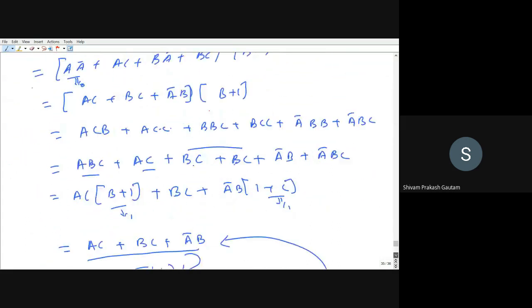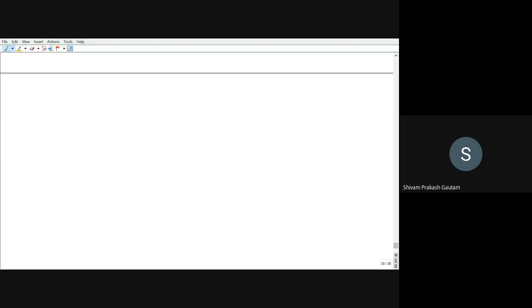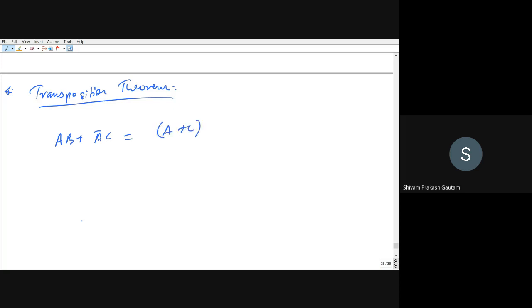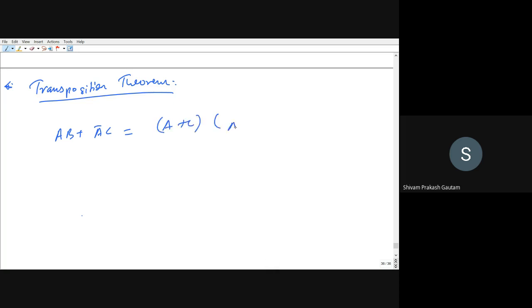Next theorem we will see is the transposition theorem. So what does this say? AB plus A bar C can be written as A plus C and A bar plus B. If you want to prove, you can take RHS. So A plus C, A bar plus B.